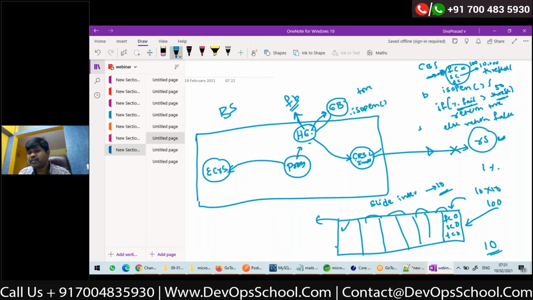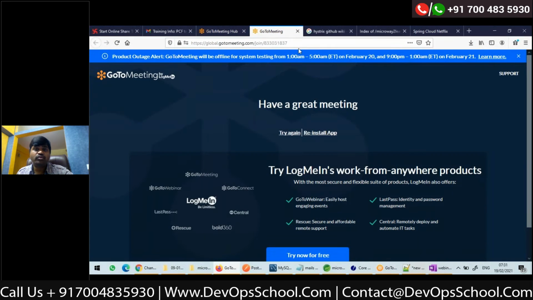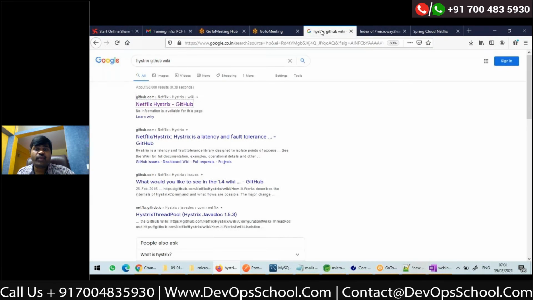So as a developer, all I need to do is configure how many buckets, what is the sliding interval, what is the threshold, etc. Okay. So how to configure? Yesterday I was showing you by taking you to the GitHub wiki. So I searched for the Hystrix GitHub wiki page. Here is one.